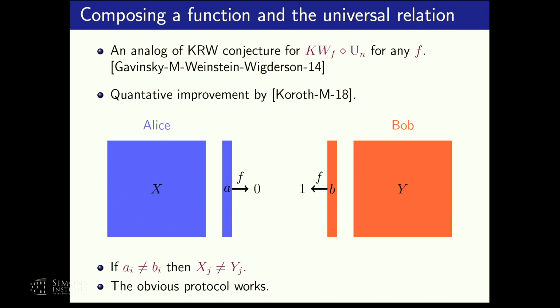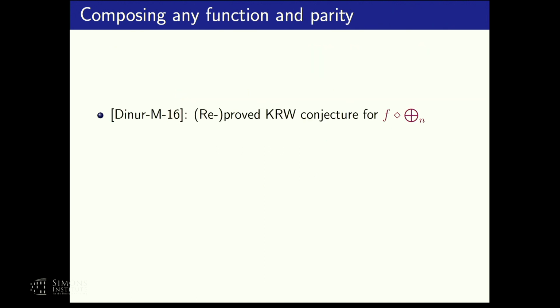Okay, so now we know how to prove the KRW conjecture for the composition of a function and the universal relation. And obviously what we want to do is to replace this bottom universal relation with a function, with some function g. So in another recent work, together with Dinur, we proved the KRW conjecture when f is some arbitrary function and g is the parity function over n bits. Now, this was actually already known. This was implicit in the work of Håstad on the shrinkage exponent.